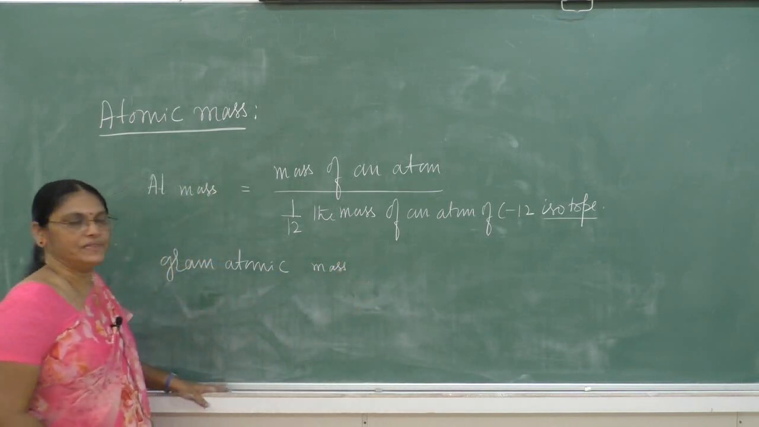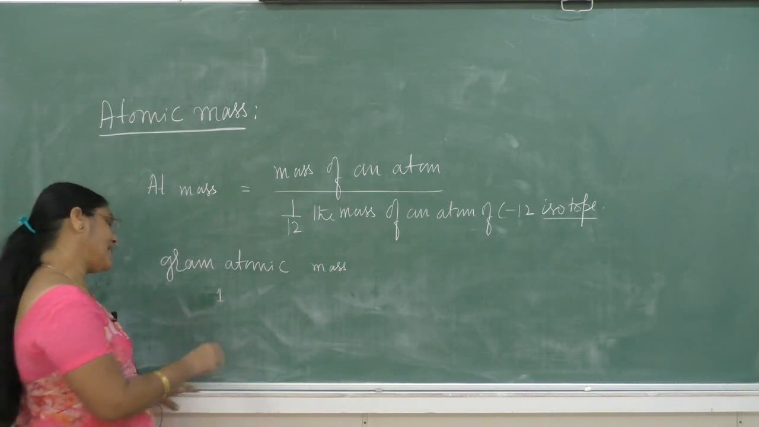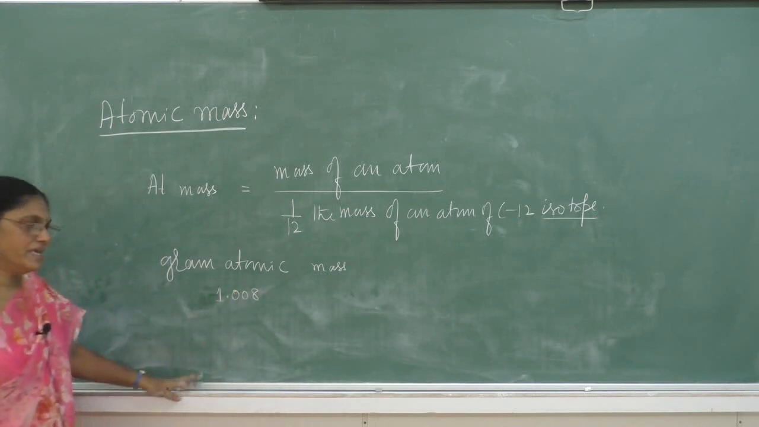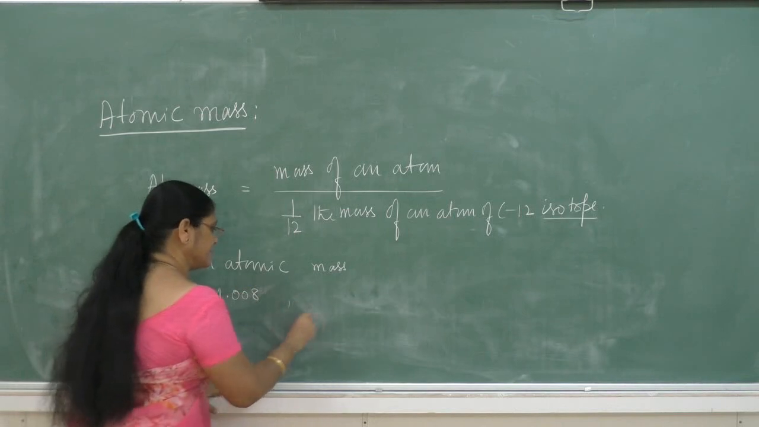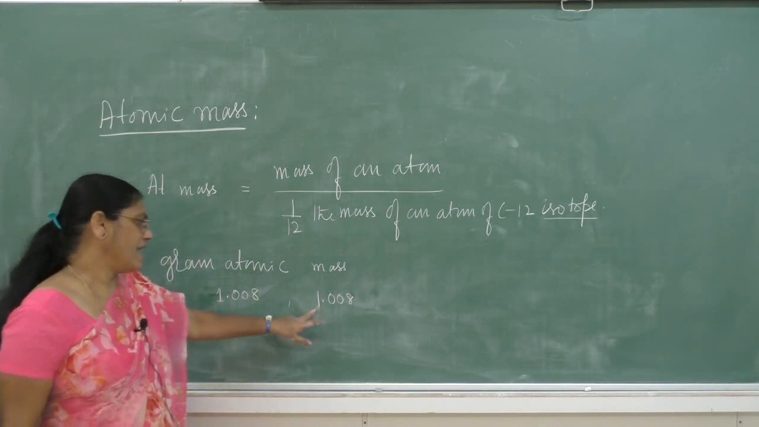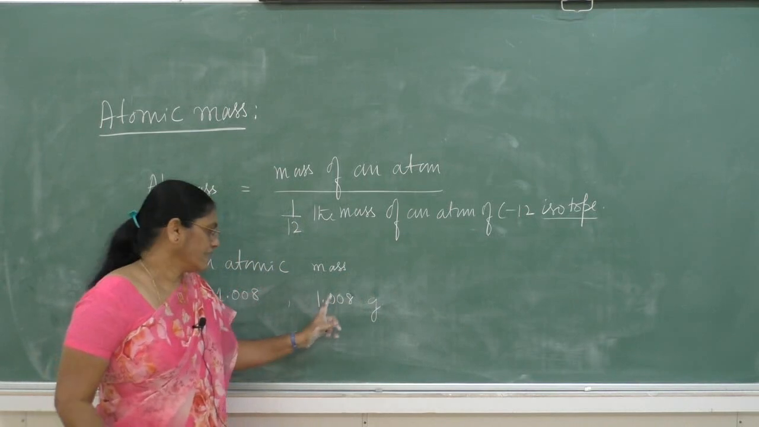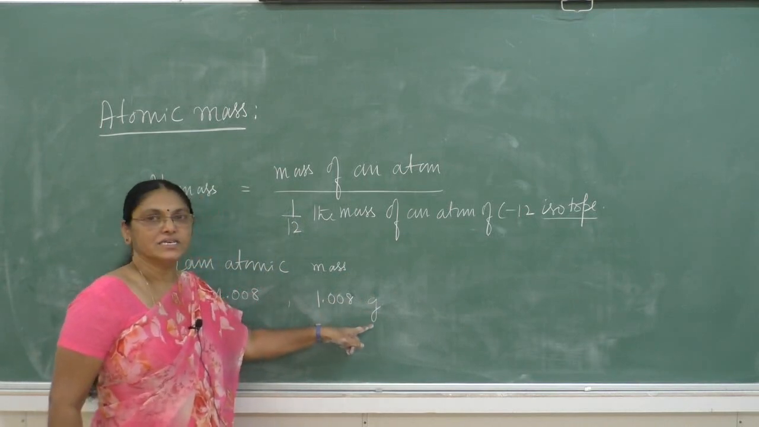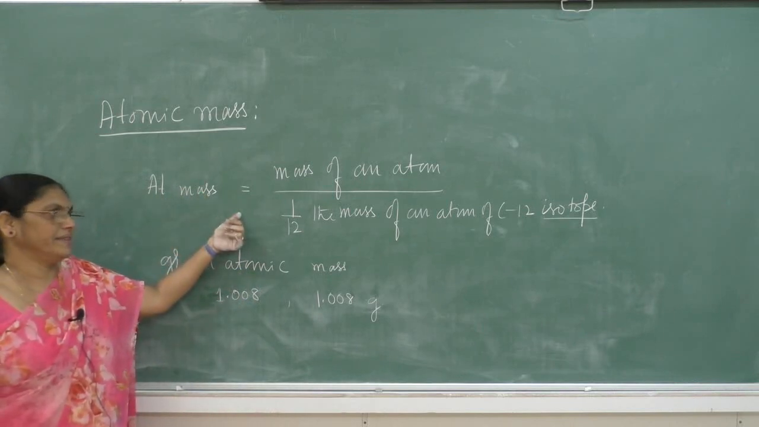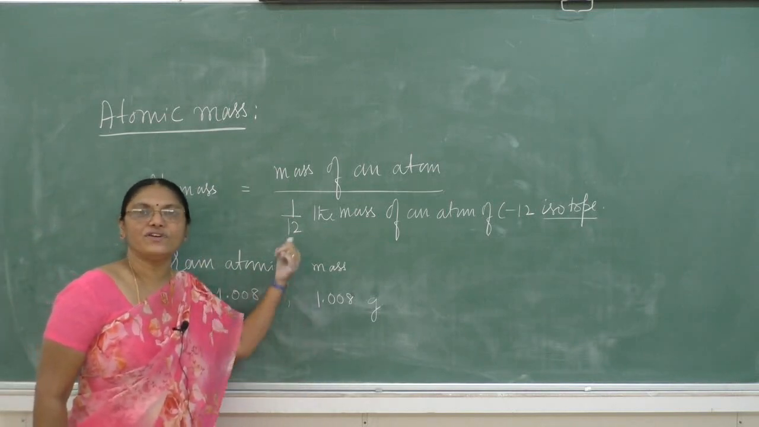For example, 1 is the atomic mass of hydrogen. The exact atomic mass of hydrogen is 1.008. If it is expressed in terms of grams, then it is known as gram atomic mass. So 12 is the atomic mass of carbon, then 12 grams is known as the gram atomic mass of carbon.